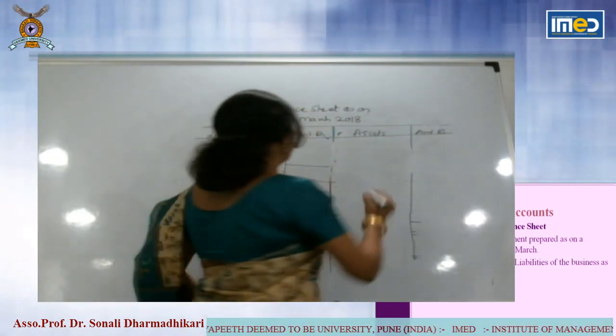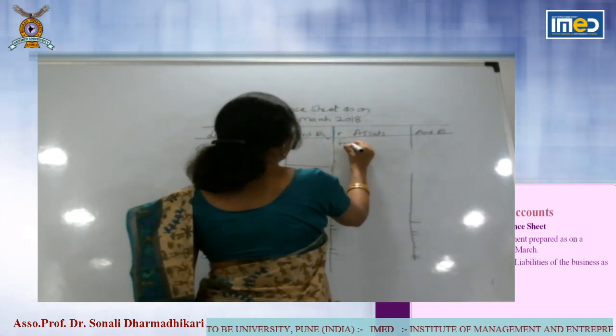Now the right side is assets. Assets are divided into two.